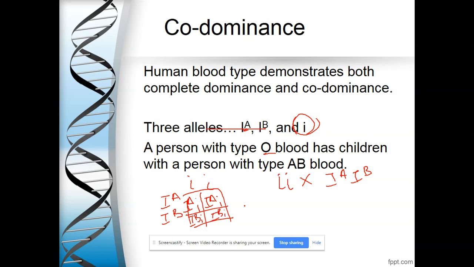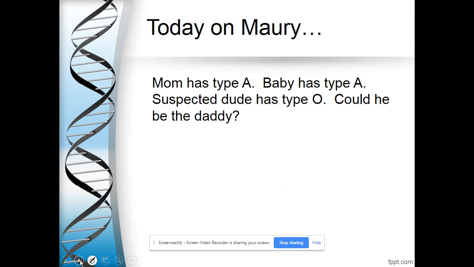So 50% of the children from this family are going to have type A, and the other 50% are going to be type B, which is weird because neither mom nor dad had type A or type B. So we can see how those alleles are recombining.